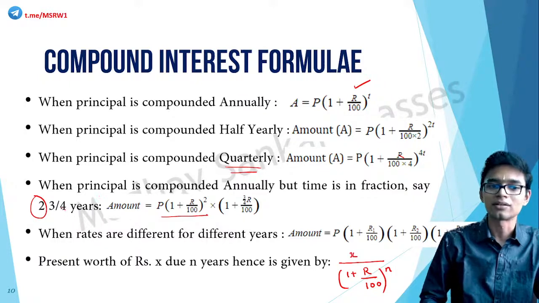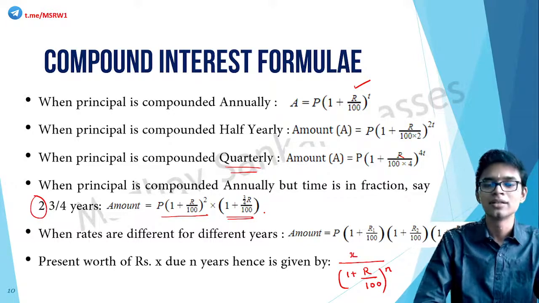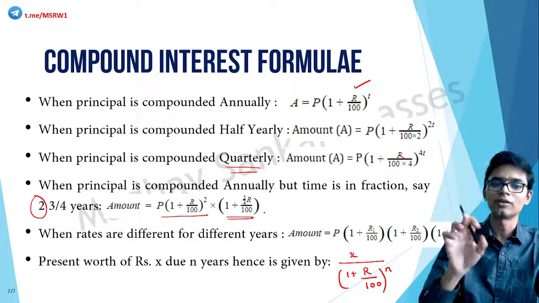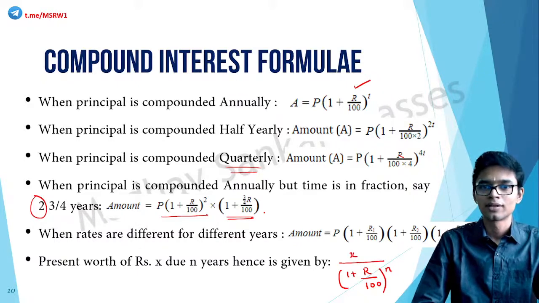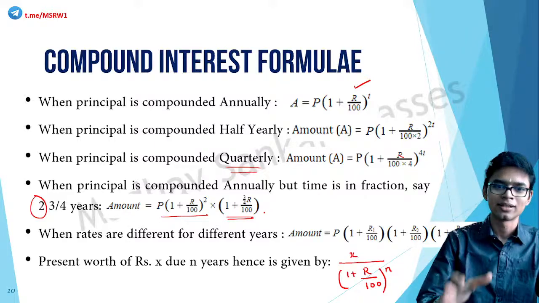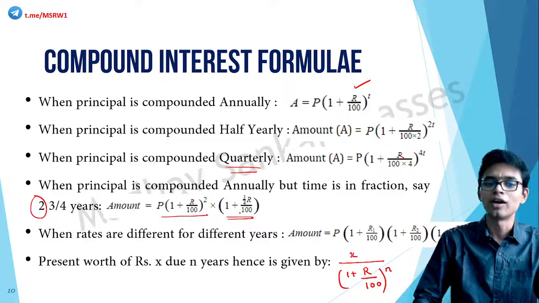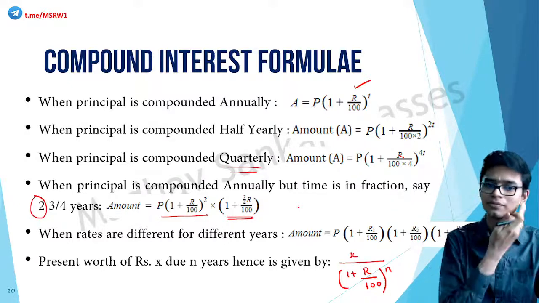The fractional part 3 by 4 is taken like this: 1 plus 3 by 4 into r by 100. Whatever that fractional part is, take it as a separate part and write it as 1 plus that fraction into r by 100. Even if it is 10 and 5 by 6, you will write it as P into 1 plus r by 100 the whole raised to 10 into 1 plus 5 by 6 r by 100. Got it? That fractional part is taken separately for easier calculation.